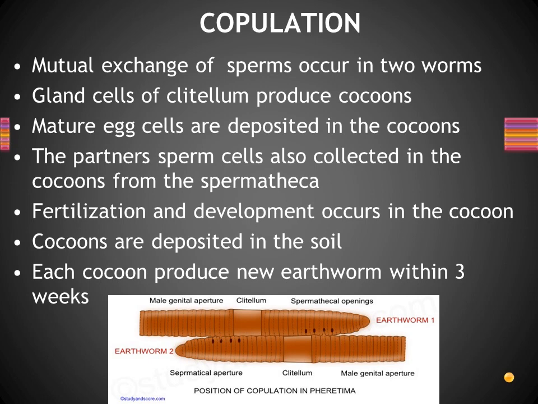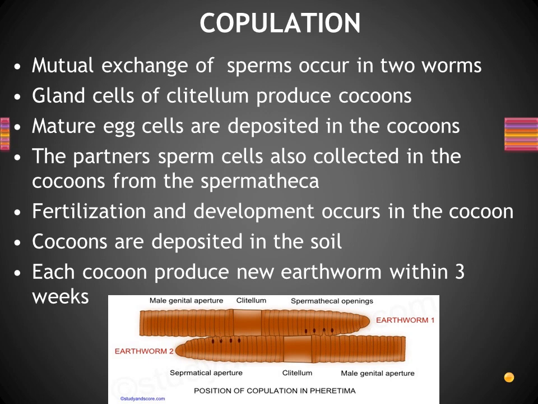Then what will happen after this process? Let us see here. Mutual exchange of sperms occurs in two worms. The second point, gland cells of the clitellum produce cocoons. Then the third point, mature egg cells are deposited in the cocoon. Where are egg cells collected from? It is from the ovary. The pair of ovaries, we said, is present in segment number 13, right? In segment number 14 only the clitellum is there. So from the ovary in 13, the ovum is deposited in the cocoon. The cocoon is produced by the clitellum.